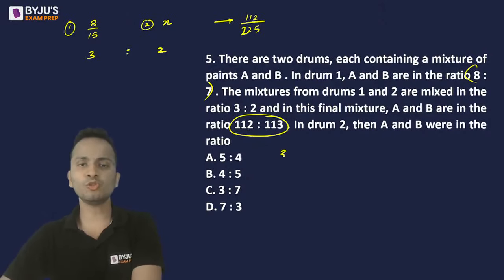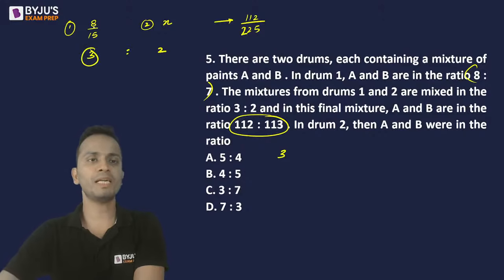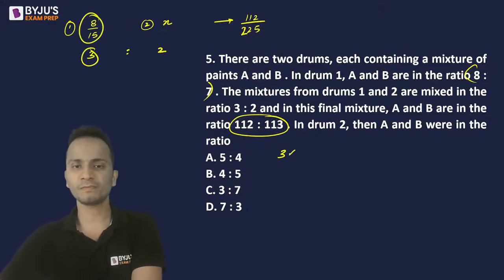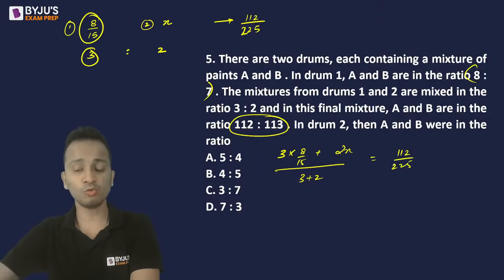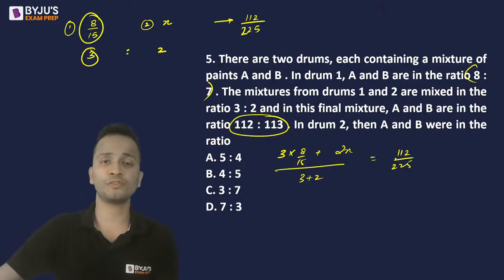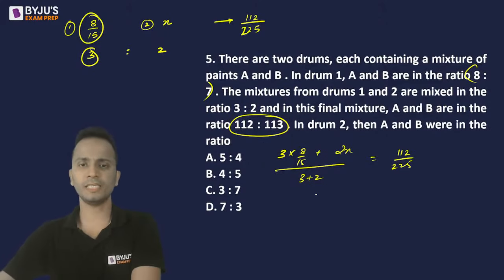So 3 is to 2 का ratio था. So 3 multiplied by 8 by 15 plus 2 multiplied by x divided by 3 plus 2 will be equal to the final fraction 112 upon 225. It is very important to apply it either on fraction of A or fraction of B. ठीक है, अब इसको solve करते हैं and we will get the value of x.